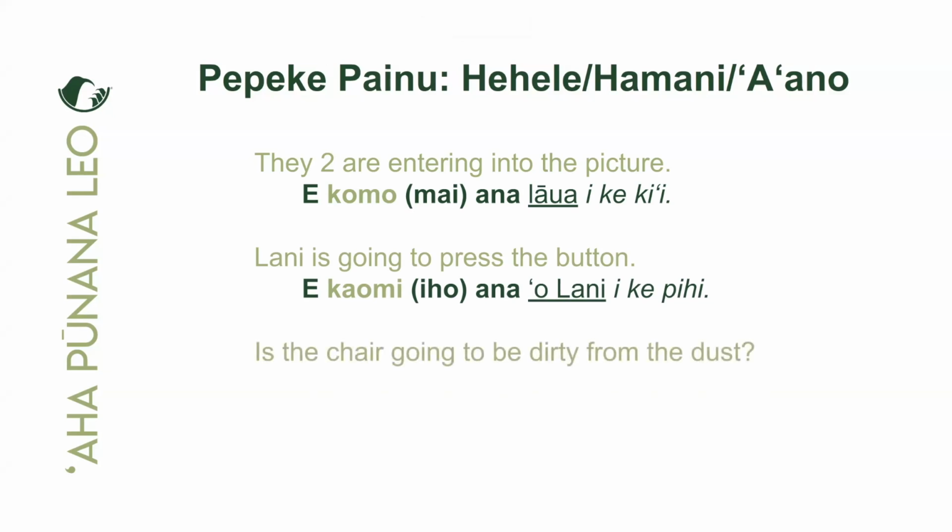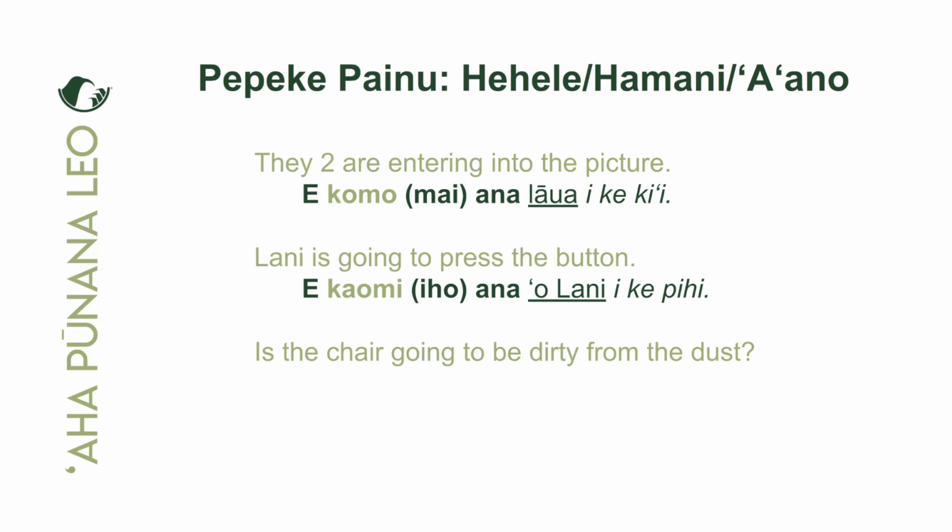Is the chair going to be dirty from the dust? Okay, so ani no. Yeah, this is a question. Is the chair going to be dirty from the dust? So again, we just continue to use the e ana markers, right, with our verb in between. So dirty, okay? The word for dirty is lepo, lepo, e lepo ana, e lepo ana. Remember now, lepo is an ʻaʻano verb.